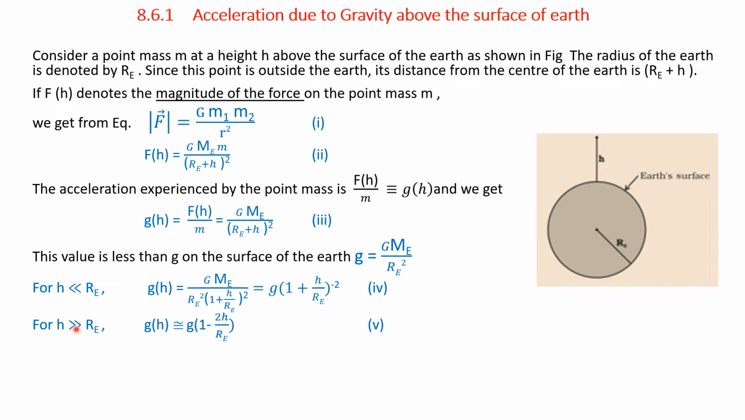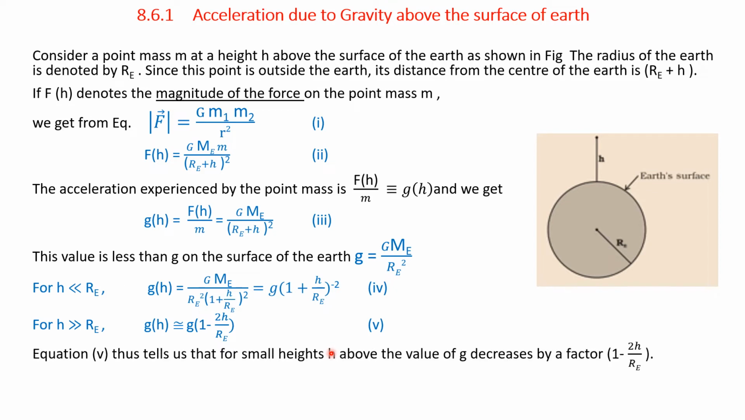If h is very small and much smaller than Re, then g of h is approximately equal to g into 1 minus 2h by Re. Let it be equation 5. Equation 5 tells us that for smaller heights, that is case number 4 above, the value of g decreases by a factor of 1 minus 2h divided by Re.